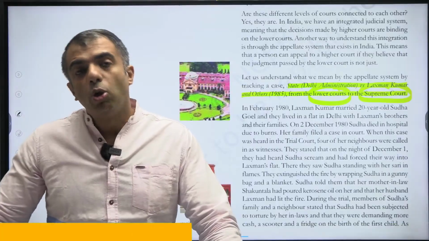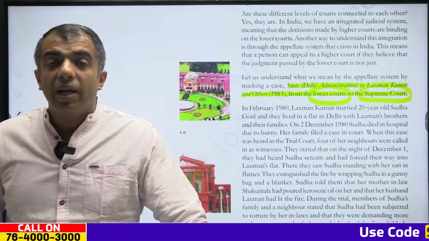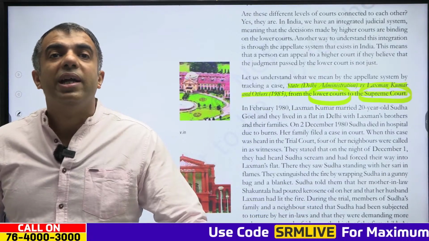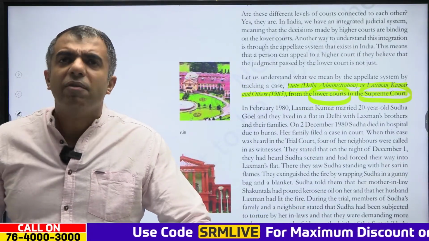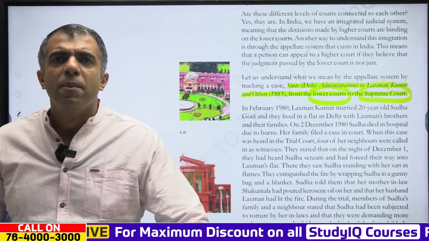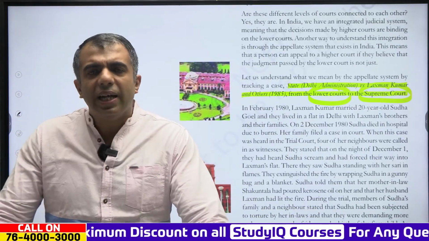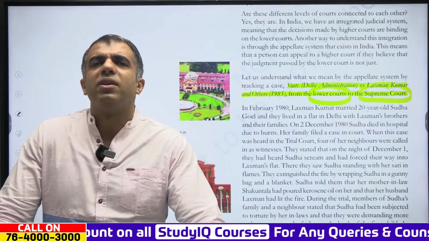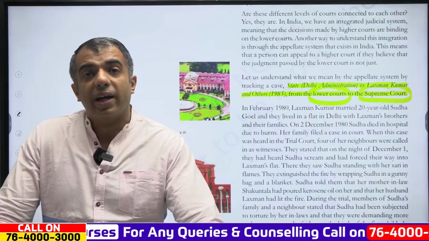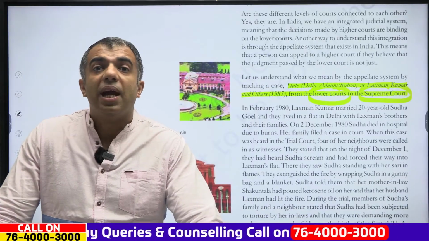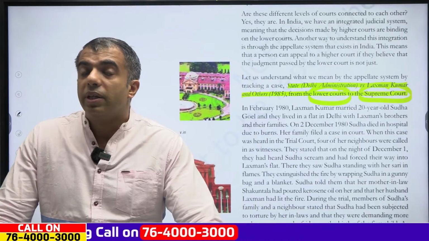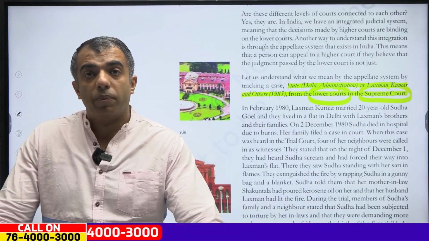Clear? So it was in February 1980. Lakshman Kumar was married to a 20-year-old lady, Sudha. They lived in a flat in a joint family, and in 1980, a few months after the marriage, Lakshman's wife Sudha died. Now Sudha's family filed a case in the court, and this case went to the trial court.